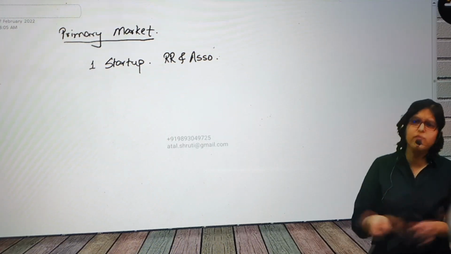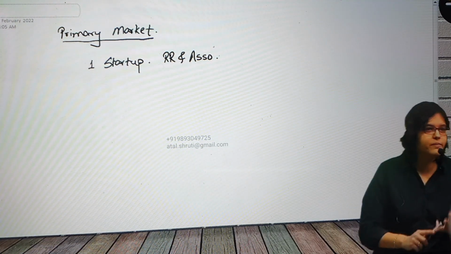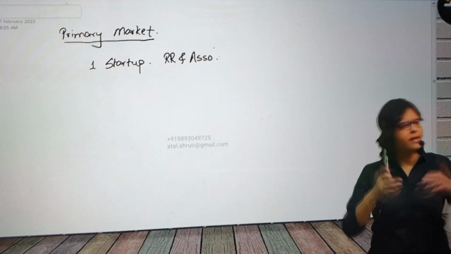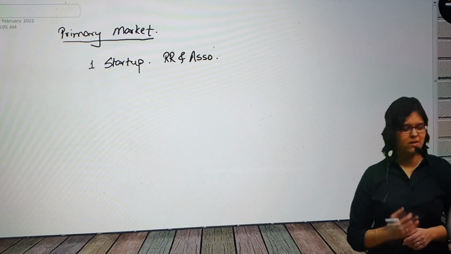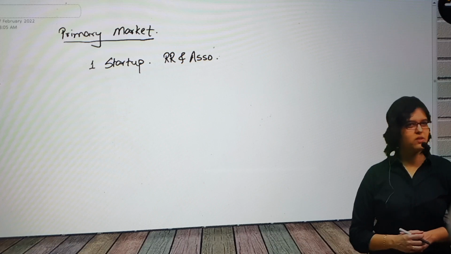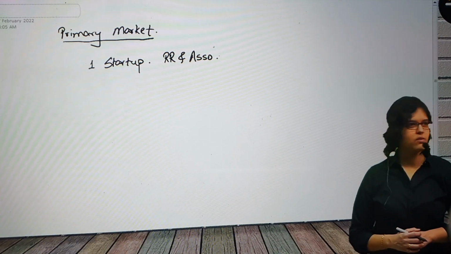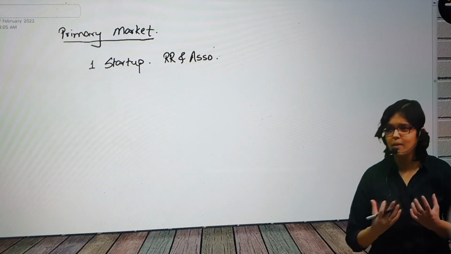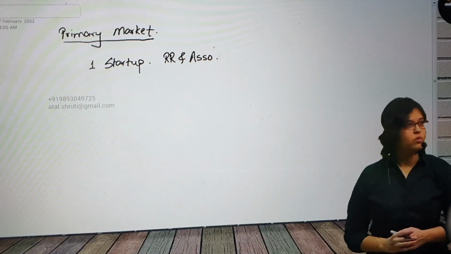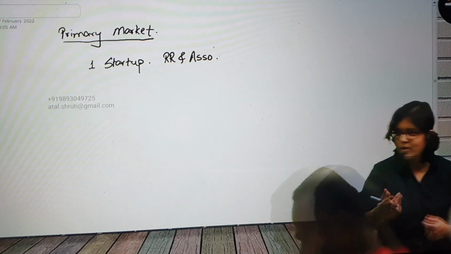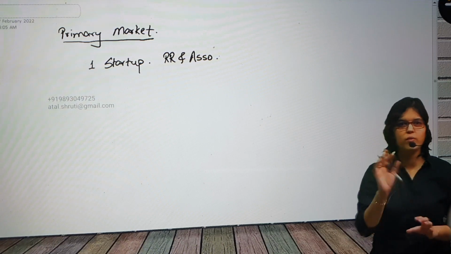Achha, but is it necessary that I have to go through this route, that first sole proprietor, then partnership, then company, or can I directly start a private limited company? Directly also I can start a private limited company. Is this fine? In fact, many newbies who want to start their own venture, they always believe that I'm going to start a private limited company directly. I believe that's a wrong decision. Why? I will tell you. Because the moment you're talking about making your own company, there are a lot of regulations which are involved. You will mandatorily have to appoint an auditor. You'll say, there's no turnover also. I've not even started selling products. So what? You have a company? Yes, story over. You have to appoint an auditor.